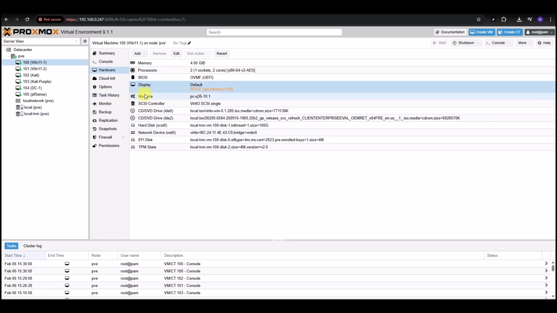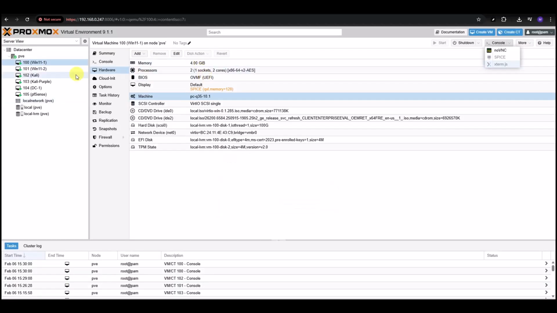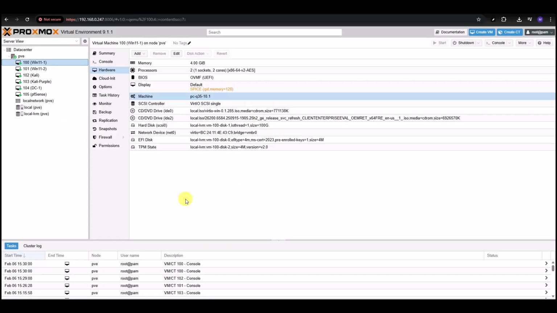Once you've done that, go to Machine, double click that, and you want to make sure that Q35 is selected, so select OK. You want to make sure the virtual machine is turned off. So now you've selected that. What you want to do is reboot, so just right click, select Reboot, and confirm.